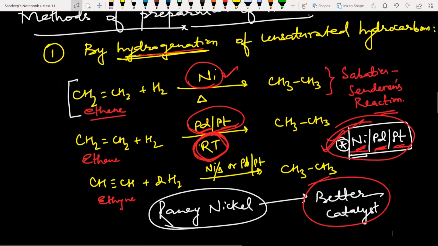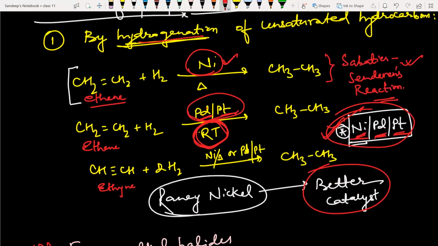With nickel, the reaction is also called Sabatier-Senderens reaction. Now, if you take ethyne, then you have to take 2 moles of hydrogen, because ethyne first will be converted to ethene, and then that will further react with hydrogen in presence of the catalyst to form ethane. But here the better catalyst is Raney nickel. You can watch a video on my channel about Raney nickel.